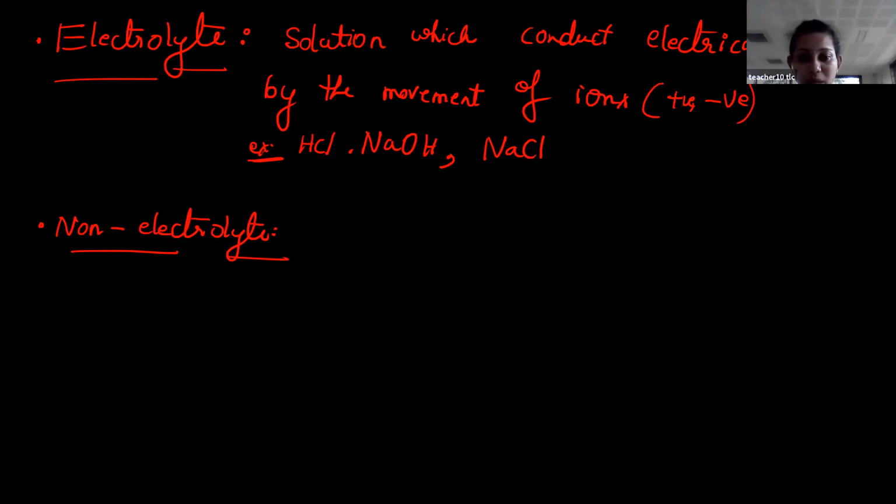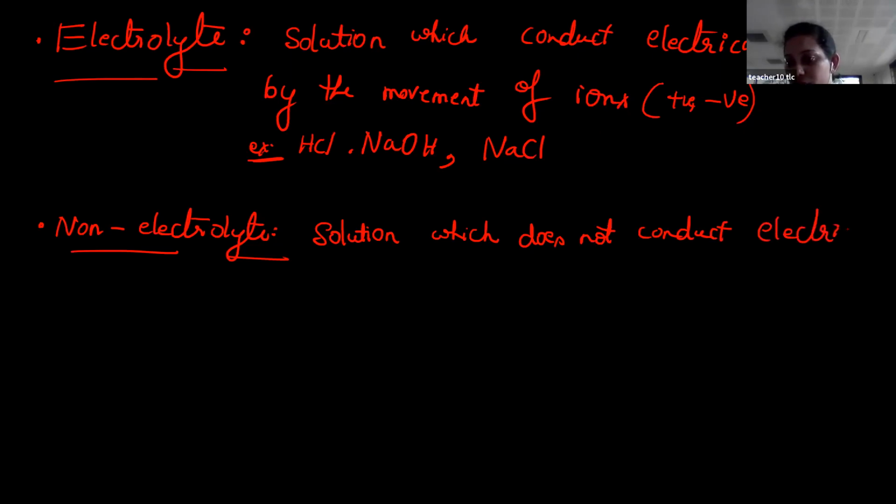Then what do you mean by non-electrolyte? A solution which does not conduct electricity is called a non-electrolyte. That means ions are not there, there is an absence of ions. You can't split that molecule into positive ions as well as negative ions.